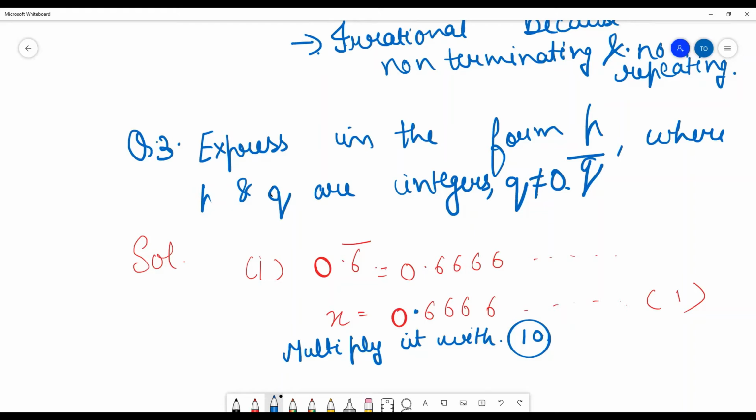So we can just multiply it with 10. When we multiply with 10, on both sides we get 10x is equal to this. The 6 moves over, so it will become 6 point.